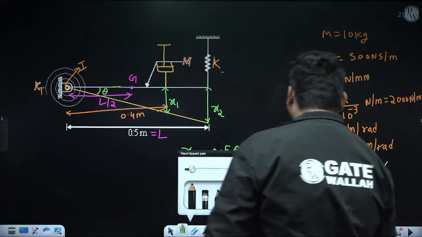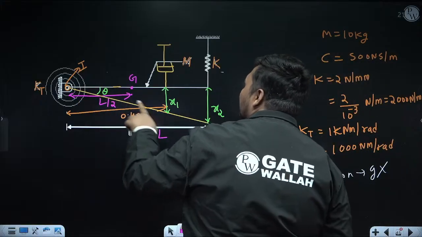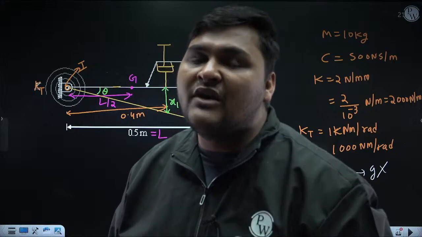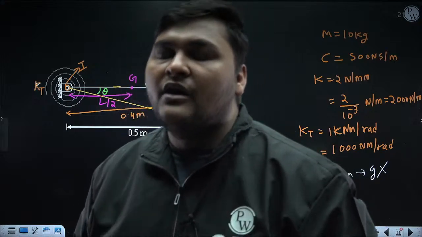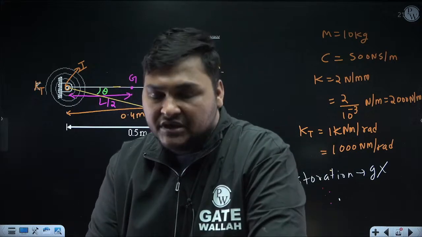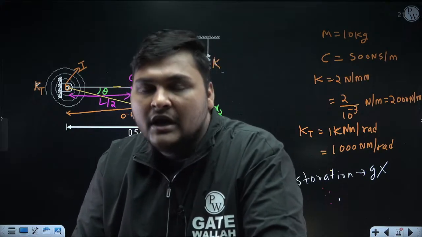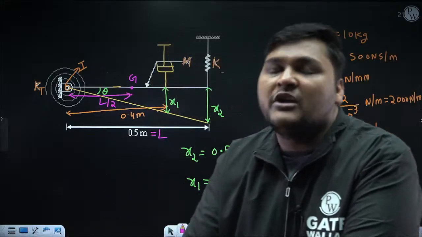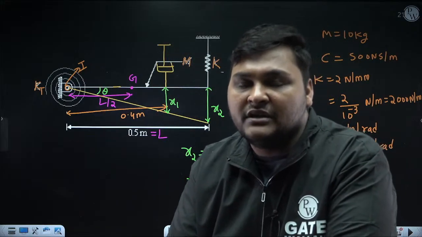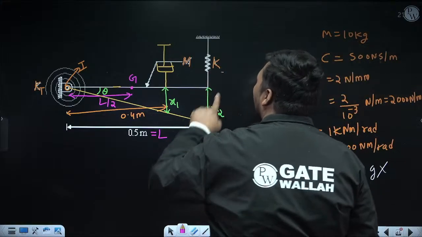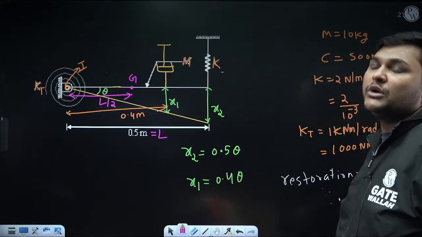Now, here I am drawing the FBD of this displaced position of the rod. In this displaced position, we will apply all the forces and moments. First, we will apply restoration, and here restoration is coming due to the spring. So apply the spring force or spring moment, because they are restoration. See, here a linear spring is coming, so due to a linear spring, restoring force will always come.